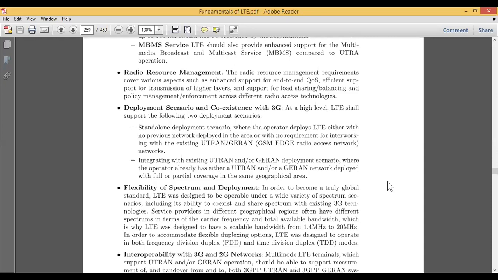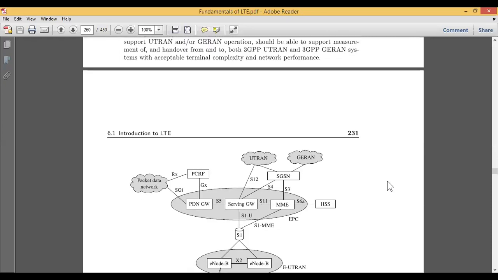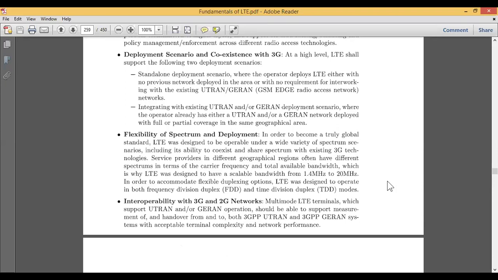And here we have two more. They are the flexibility of spectrum and deployment, where we usually go with the global standards. LTE is designed to operate under a wide variety of spectrum scenarios, including the ability to coexist and share the spectrum with coexisting 3G.